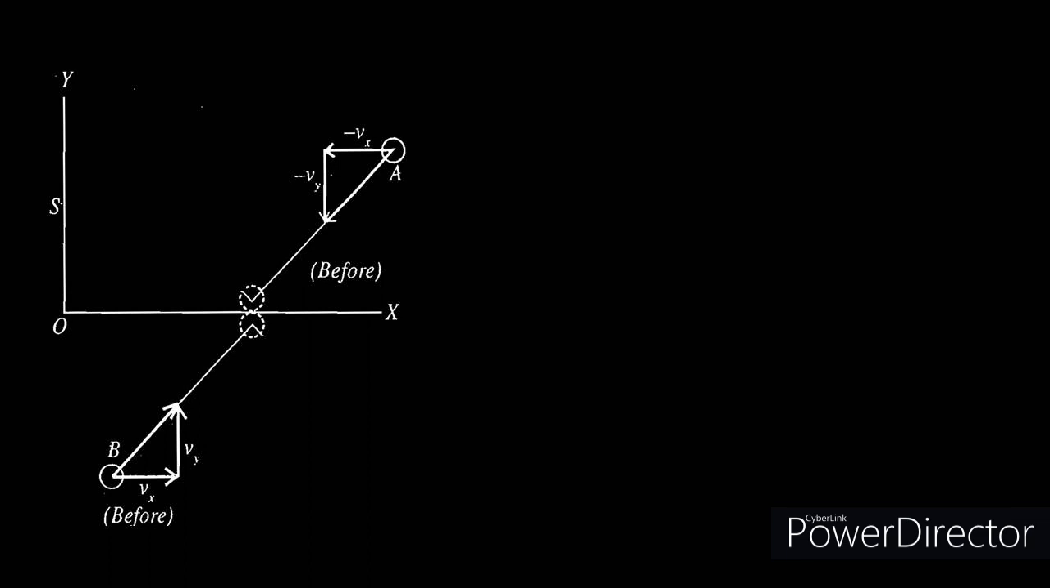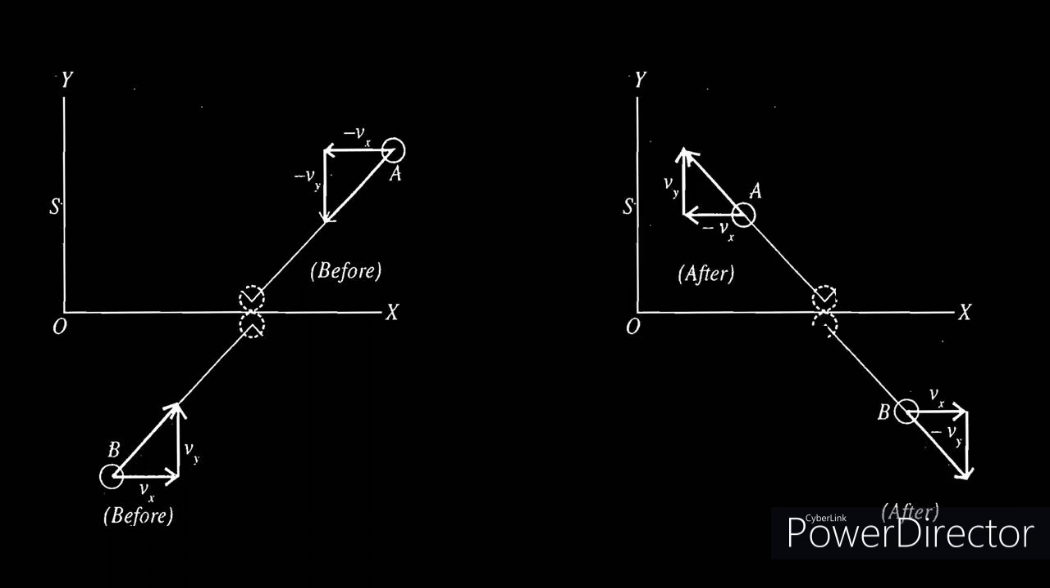The two particles A and B collide and move in opposite directions after the collision. The collision is an elastic collision. After the collision, the velocity of the particle A in the x direction is not changed, but in the y direction, the velocity is reversed. Before collision, the velocity of particle A in the y direction was minus Vy. Now, after collision, it is Vy. So the velocity of the particle A is reversed in the y direction.